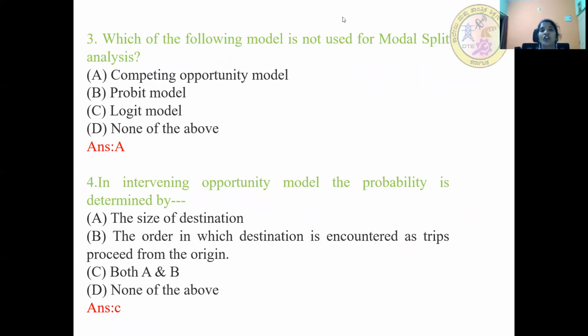Next question. Which of the following models is not used for model split analysis? Answer is A, that is, competing opportunity model. Next, in the intervening opportunity model, the probability is determined by. Answer is C, that is, size of destination and order in which destination is encountered as trips proceed from the origin.